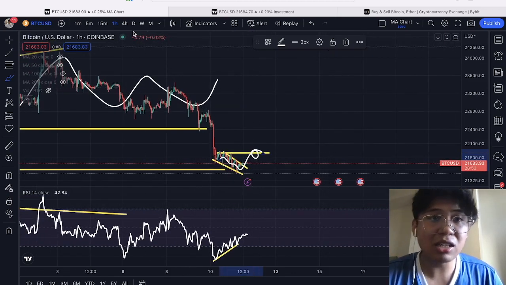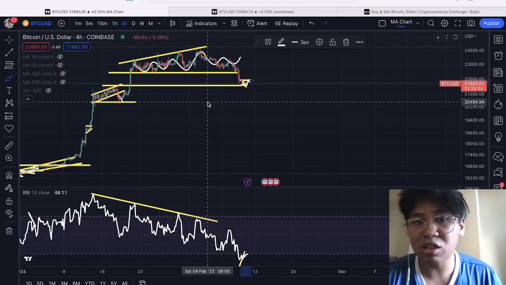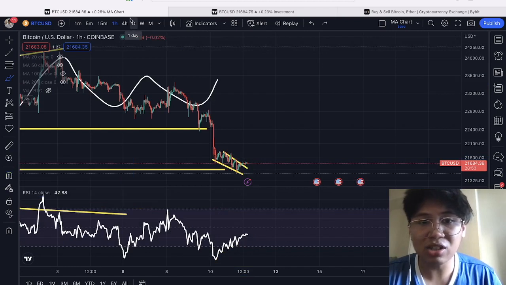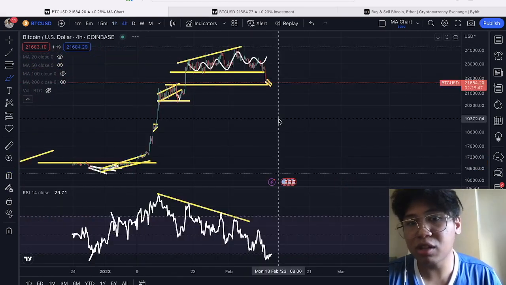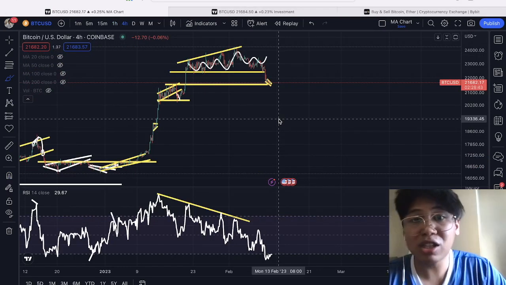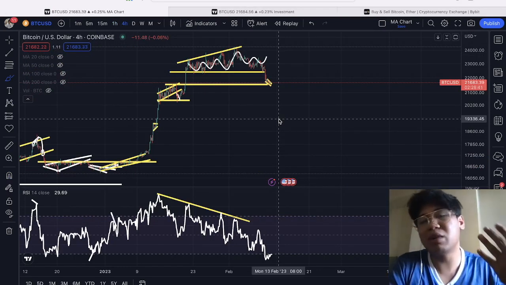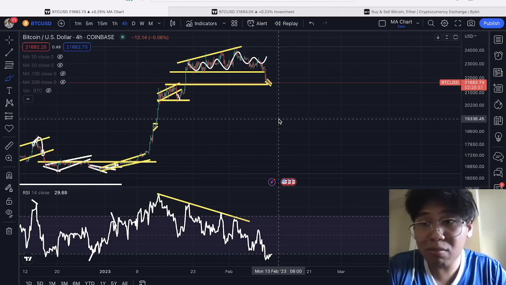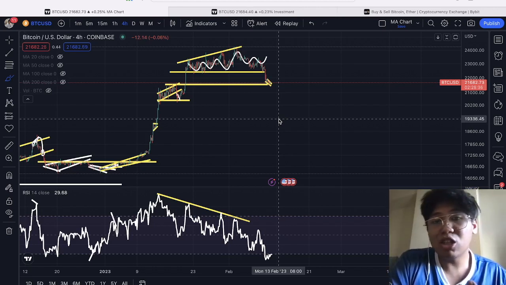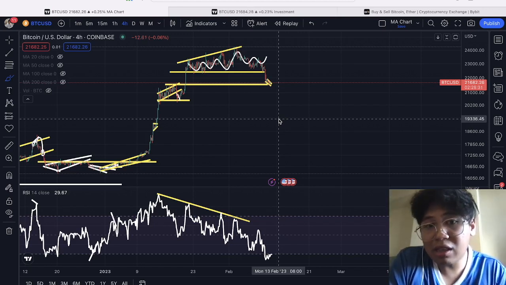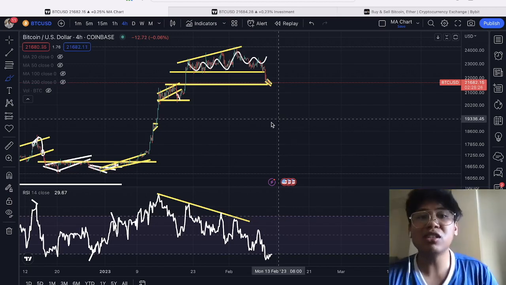So I think what I'm more expecting dito is for this to form longer consolidation dito for the Bitcoin price action. And mas maganda na if let's say sa 4-hour time frame, mas maganda na meron tayong bullish divergence sa 4-hour time frame rather than sa smaller time frames kasi of course sa 4-hour time frame then mas malakas yung ating divergences. So that is what I'm going to monitor right now for the Bitcoin price action. And yeah, 21.5k, it actually met that specific support area right now, but yeah, right now that is what I'm going to monitor if you're going to form a bullish divergence.